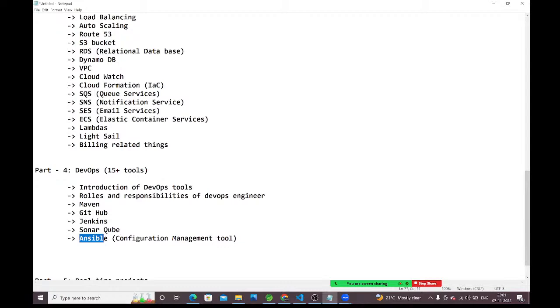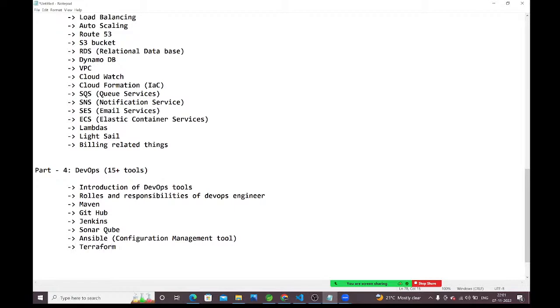Earlier, people used to work with Chef and Puppet, guys. Those two are almost outdated. Nowadays, people are working with Ansible only. Chef, Puppet, and Ansible are all in the same category. Once Ansible is completed, next we will talk about Terraform.